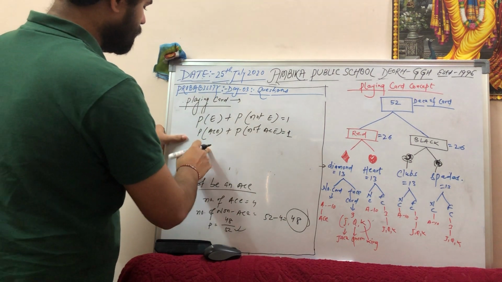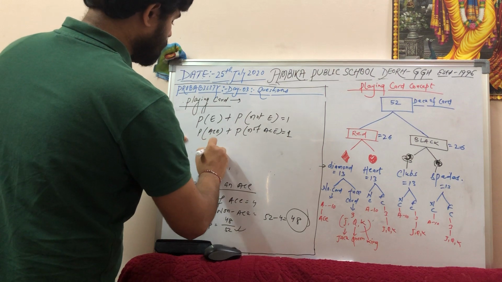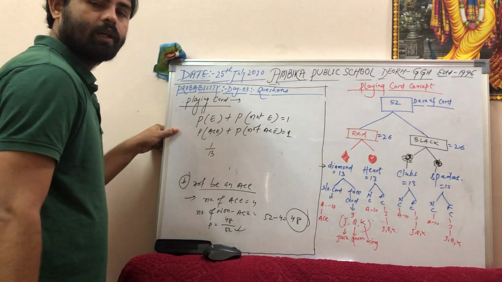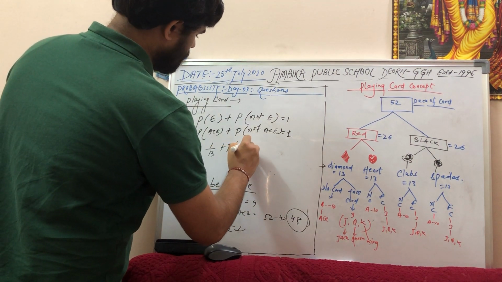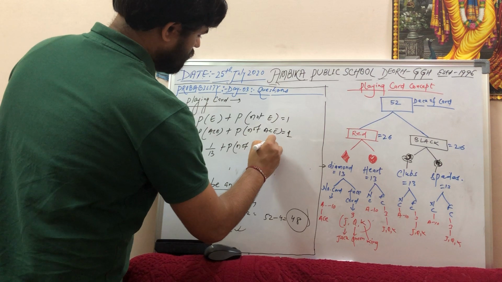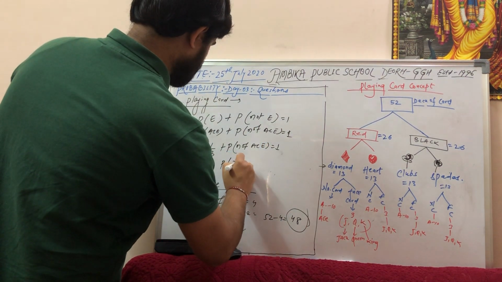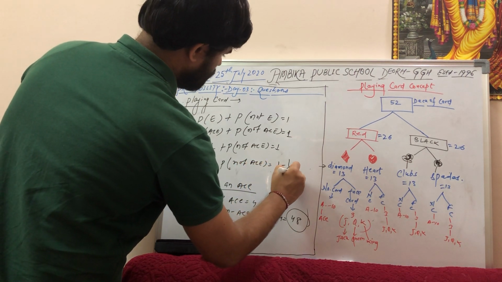Probability of Ace equals how much? 1 by 13. In the first question we saw the probability of getting an Ace is 1 by 13, plus probability of not getting an Ace equals 1, or probability of not an Ace equals 1 minus 1 by 13.